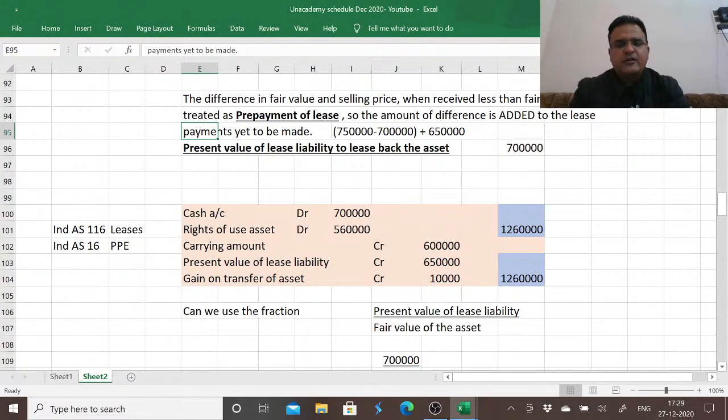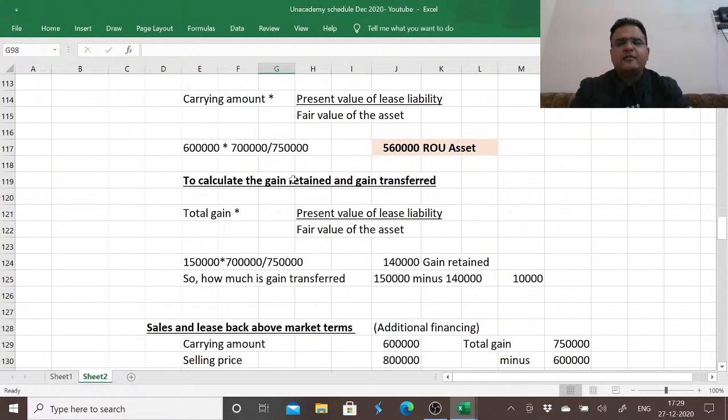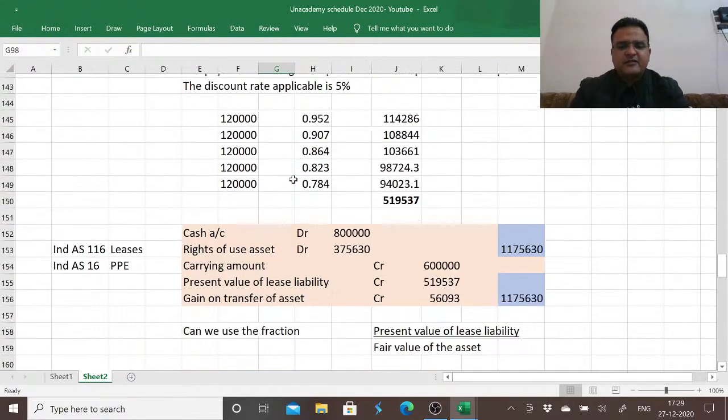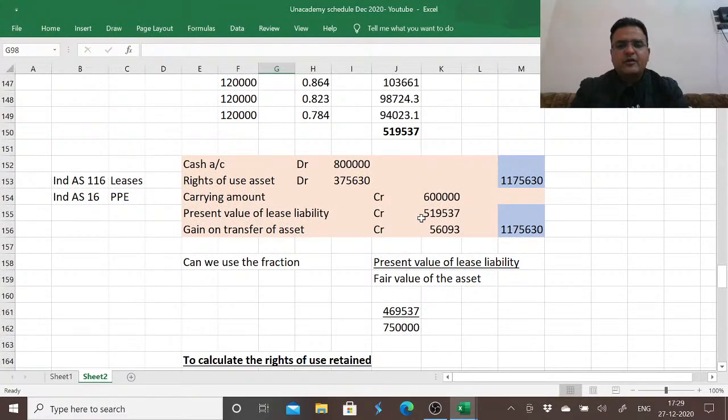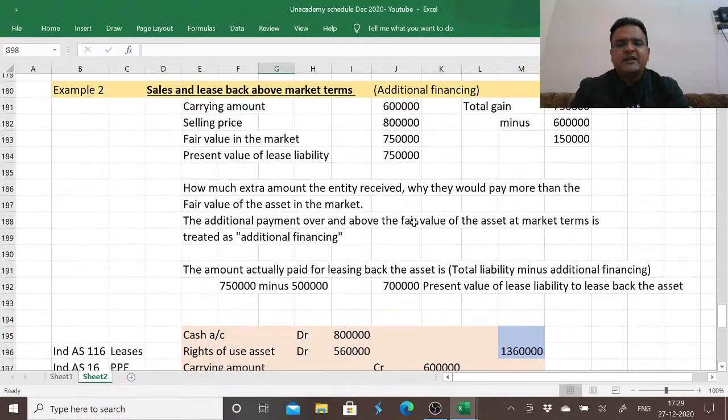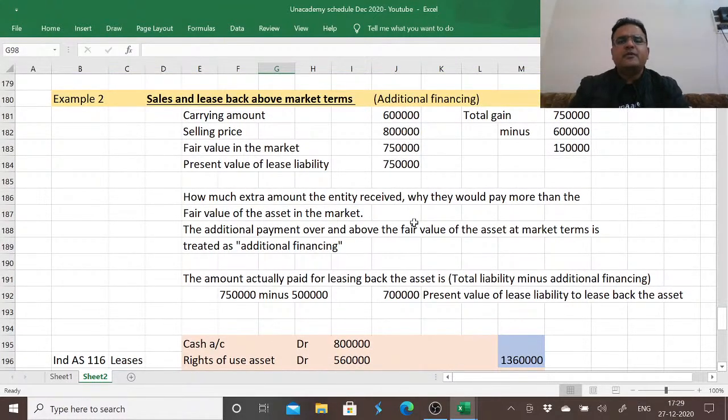But if we receive more, the additional amount we receive more will not be treated as the amount being paid against leasing back the asset. So if we receive more, we pay more. But when we pay more, we do not treat it as a payment against the lease. We say that this is the payment against the additional financing.